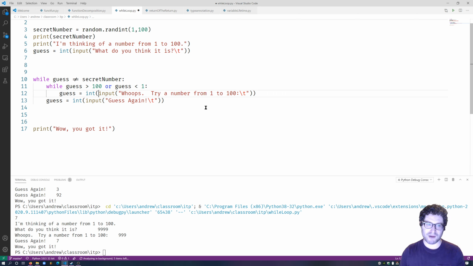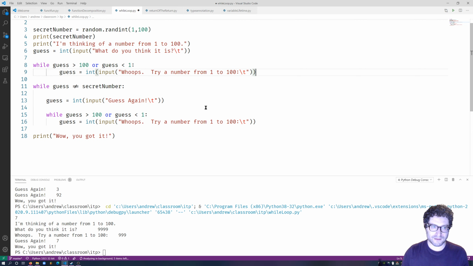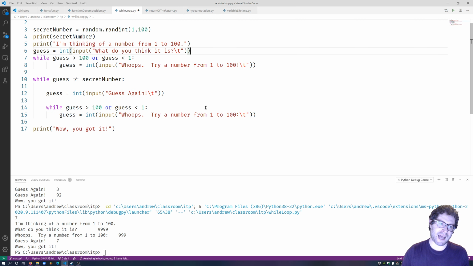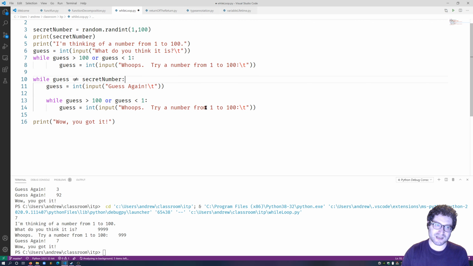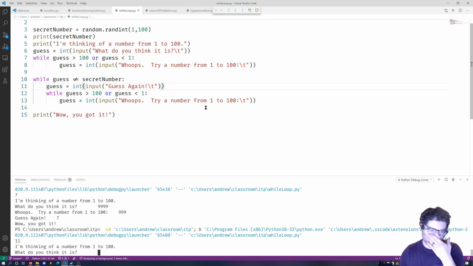What if they put in the right number? Should I immediately tell them to guess again? Probably not. So I'm going to wait until they actually put in their guess, and while the guess is bad, I'm going to redo it. Okay, so that's why I'll need one outside the loop, just in case I want to catch them there. Now let's go ahead and see how this works in practice.